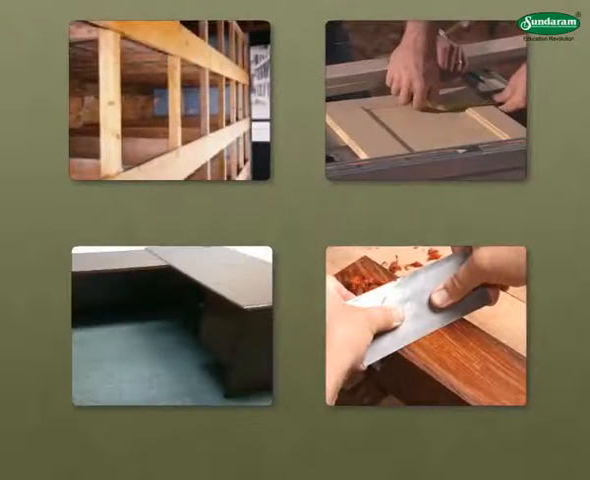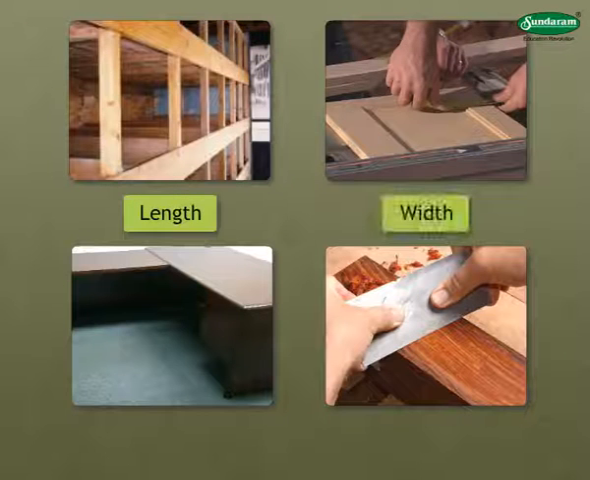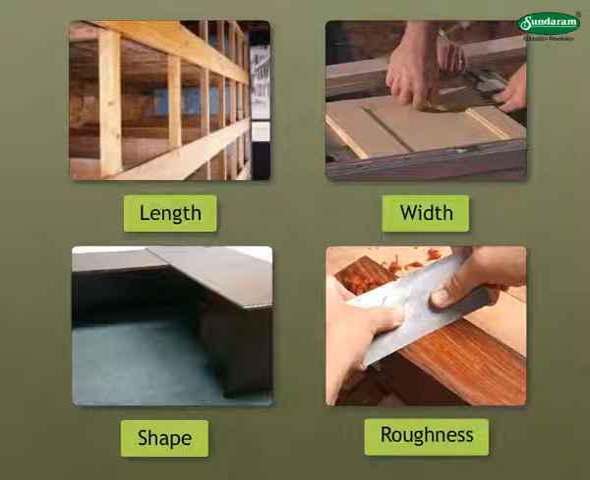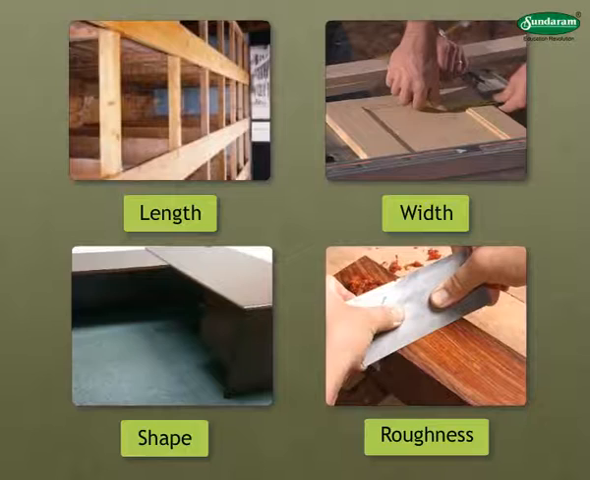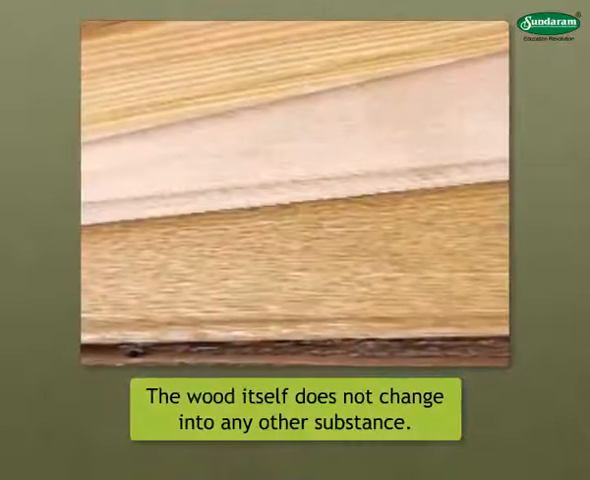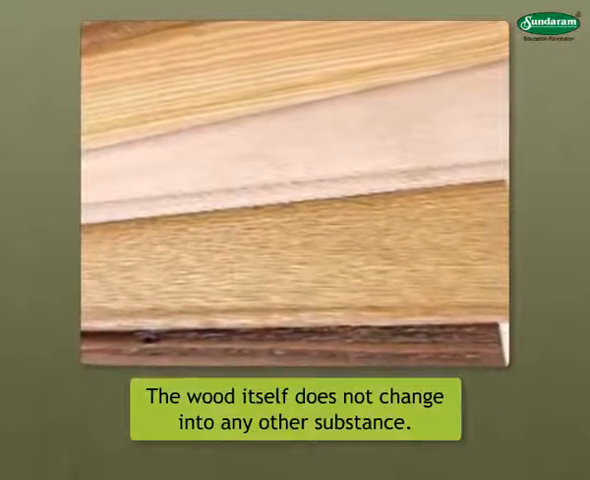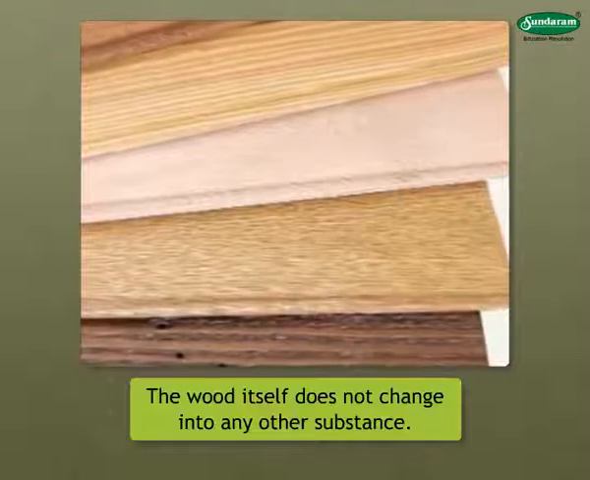In all these tasks, we make changes in the length, width, shape and roughness of the wood we use. In spite of all these changes, the article still remains a wooden article. The wood itself does not change into any other substance.